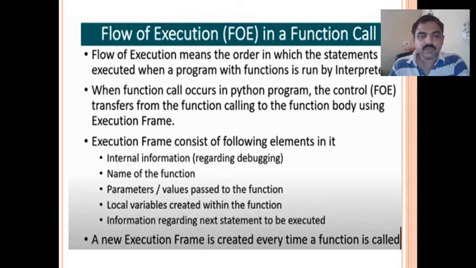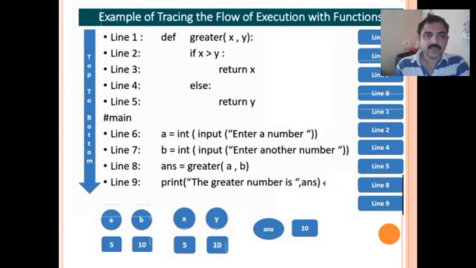So a function will contain its header part and body, then a function call. So function call is necessary for execution of the function. Okay, let us see with the examples later. Now we go to the next topic. So we'll see here how the flow of execution takes place in a program.